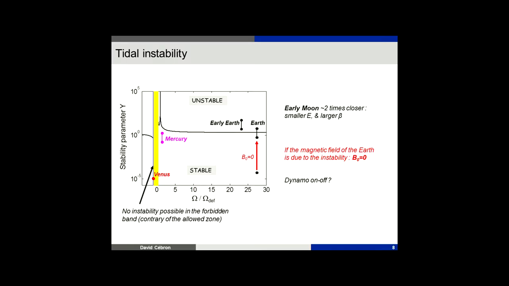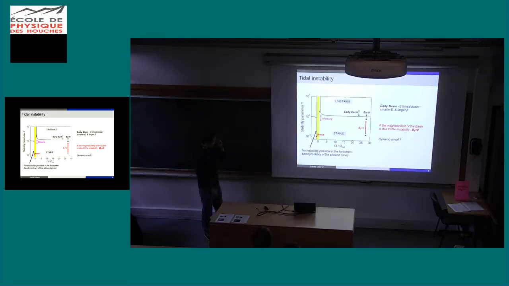And what about tides? It was libration. What about tides? For tides, I show here something a bit different. So I have again the forcing, unstable and stable zones, and I show you versus the orbital rate divided by the spin rate. So of course the Earth is at 27 days. 27 is the orbital period of the moon. And the yellow zone is a parameter range where the frequency condition is not matched. So we can't have any instability here, just because the frequencies are not tuned enough. So you see that Venus is exactly in this yellow zone, so we do not expect any instability for Venus, whatever the viscosity, whatever the forcing.